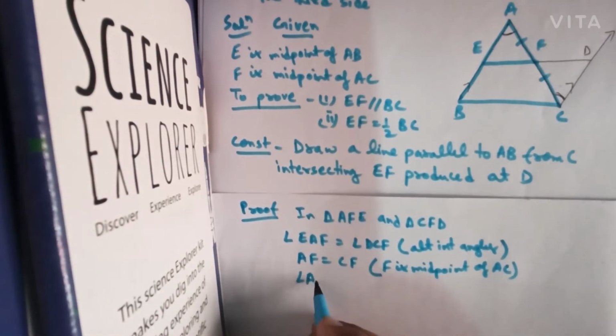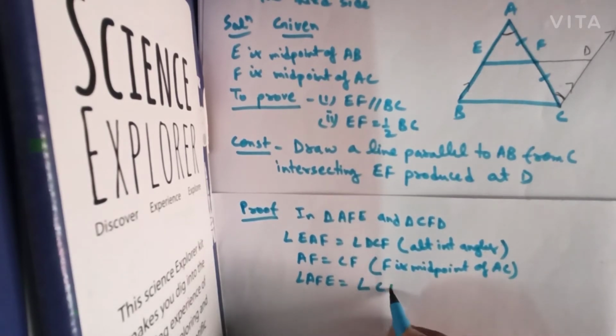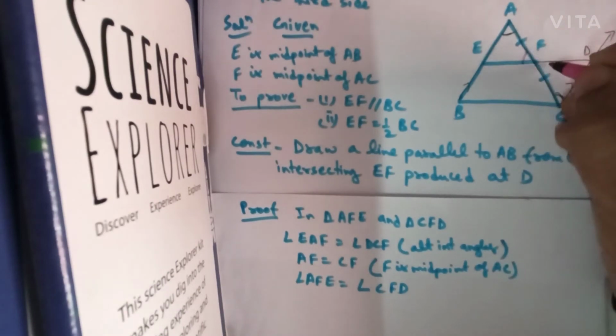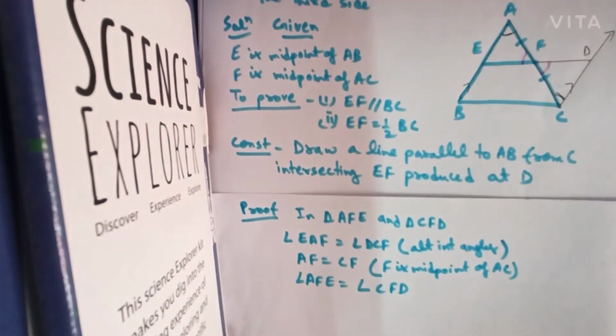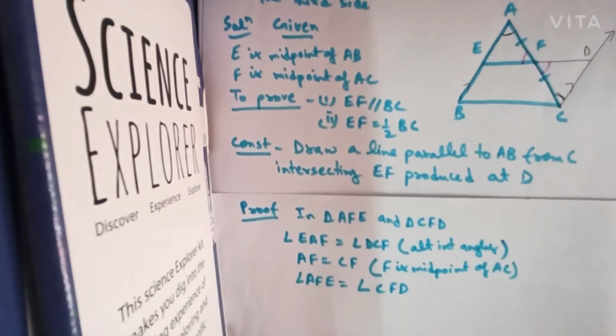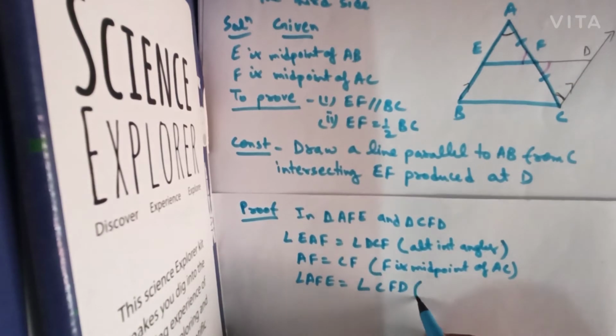Angle AFE will be equal to angle CFD. Why? Because they are vertically opposite angles. ED and AC are the two lines which are intersecting at point F.